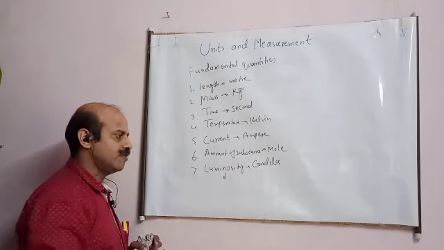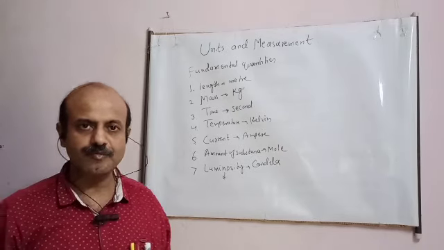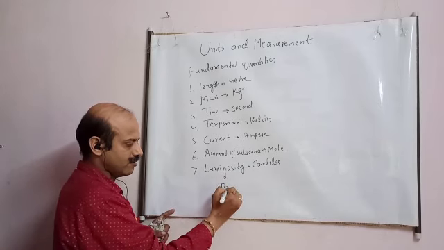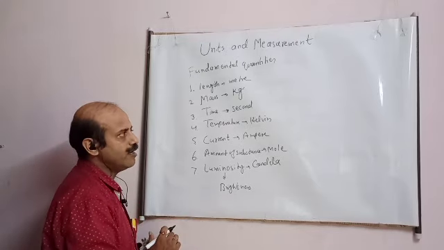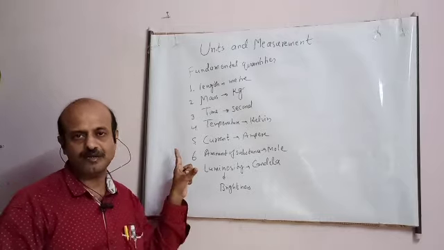This luminosity student, you must have heard it for the first time. When you see the light of a bulb, some are dim, some are bright. So it measures the brightness. So these are the 7 fundamental quantities chosen by the scientists.